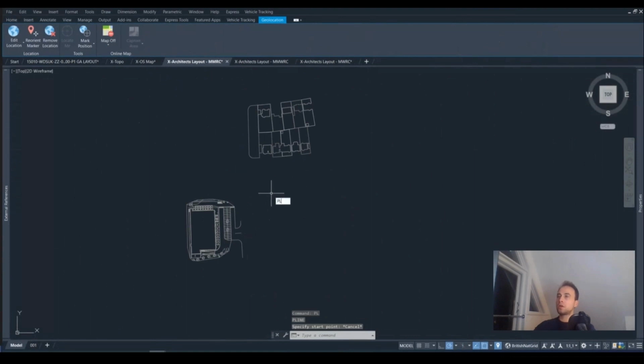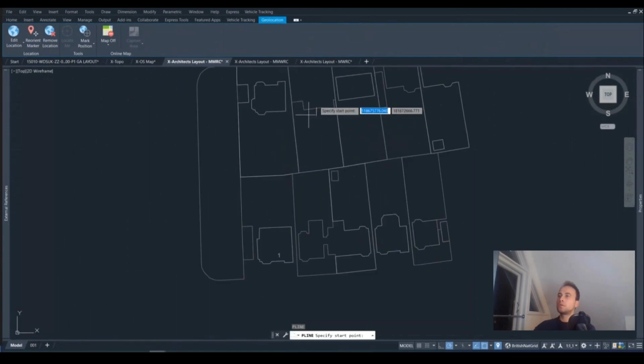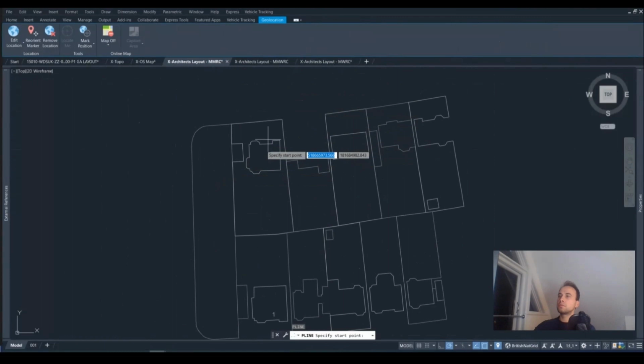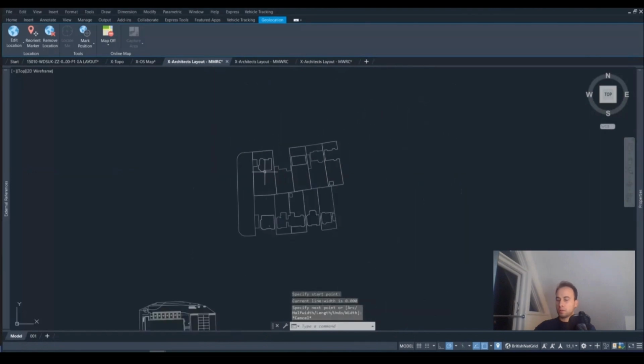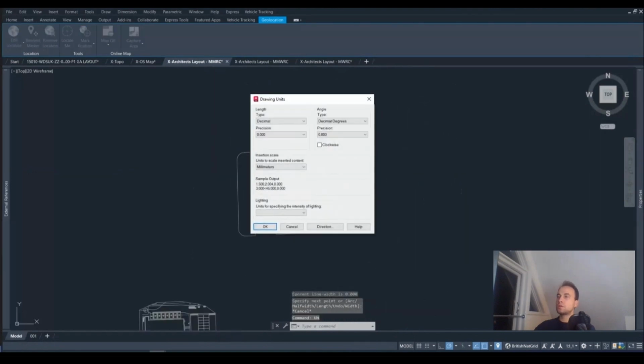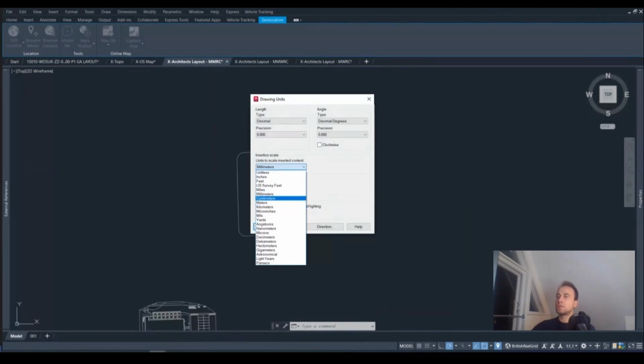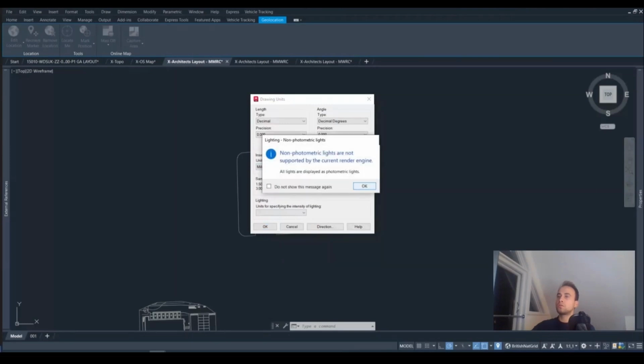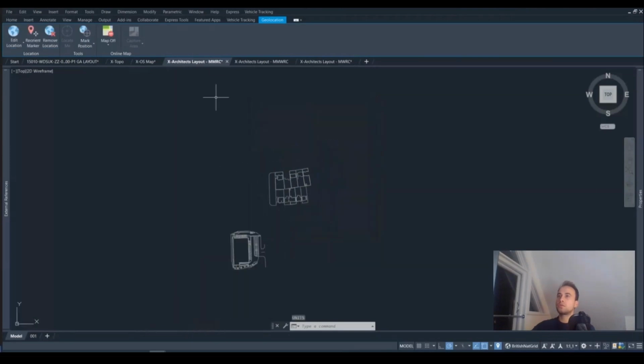If we check a random point, this represents a dwelling, a house, and clearly that's in millimeters. We check the units, and here we see that it's in millimeters. If it were in meters, it would not show up right in the drawing where we attach it. So it's good that it's in millimeters, and that's how it should stay.